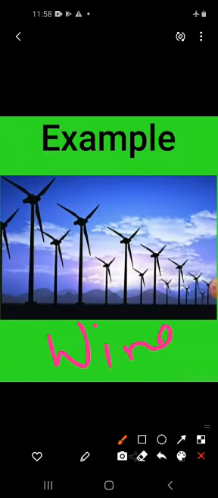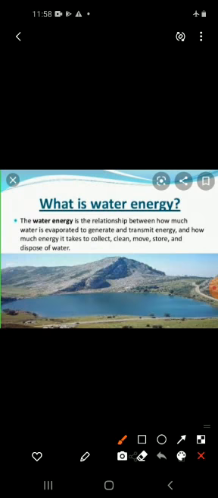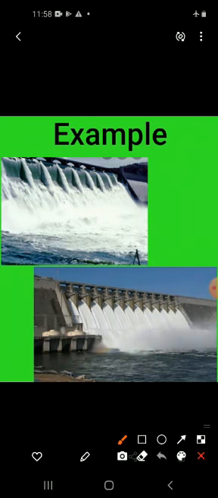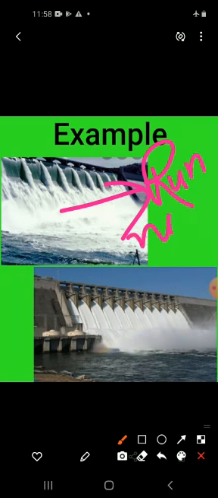Now we move towards water. Running water also has a lot of energy, and it is called water energy or hydro energy. The energy of water falling from dams is used to rotate the turbines of the generator to produce electricity, and the electricity produced by moving water is called hydroelectricity.